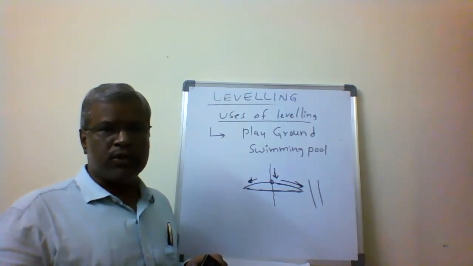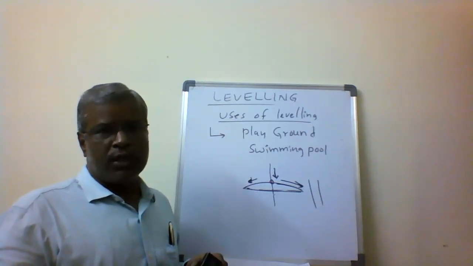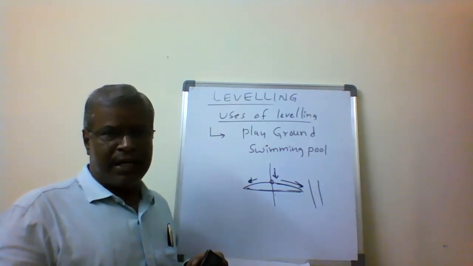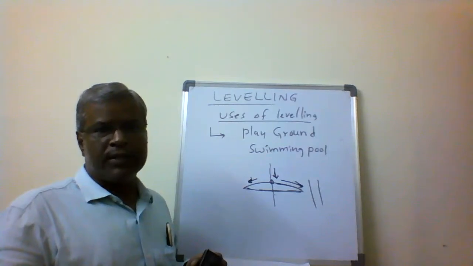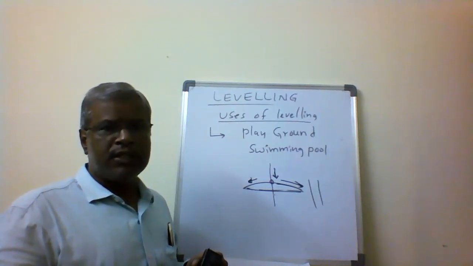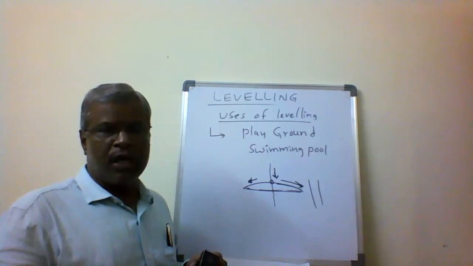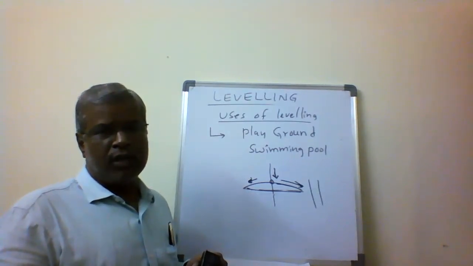Because the column has to start from the ground and reach a certain level, if you take the ground level, the first floor level, the second floor level, we are going to mark the elevation of the height. If we do not find the correct height or elevation, it is going to be called unequal heights. Unequal heights give us deflection, or settlement is going to occur. That's why we use the principle of leveling in column positioning and column marking, which is called erection of the columns.